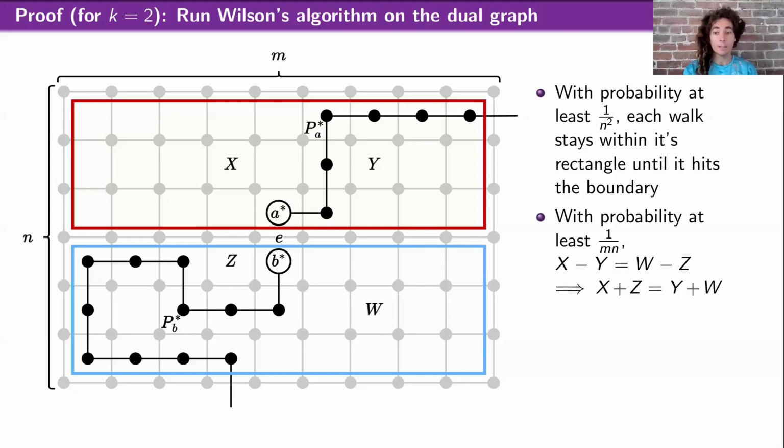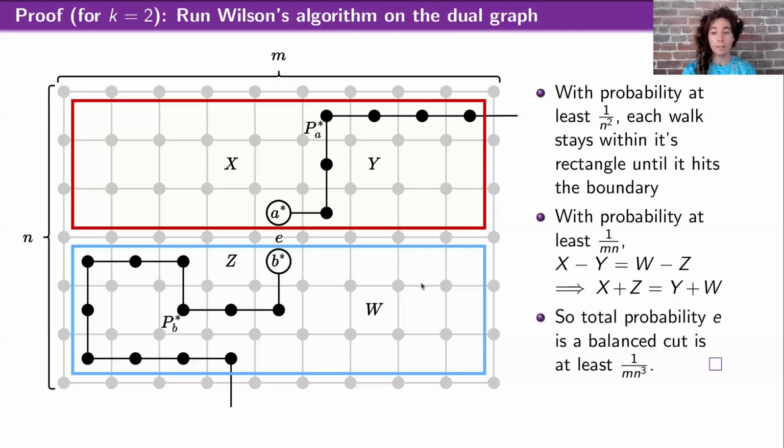Rearranging that means x plus z equals y plus w. In other words, there's the same number of vertices on the left of this whole path and on the right. And that means that I get a balanced split. So just multiplying all those probabilities together, I see that E is a balanced cut edge with probability at least 1 over mn cubed. So that is the bound we get in the special case of k equals 2.